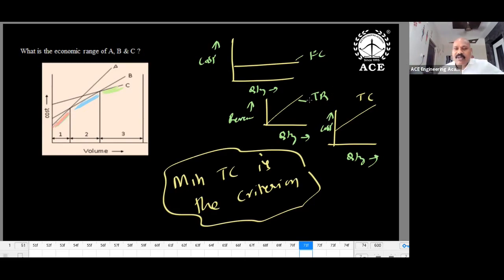Take the example of a 5-star AC, which is really good. It consumes less electrical energy. A 5-star rating means less energy consumption. But the investment for a 5-star AC is on the higher side compared to a 3-star AC. A 3-star AC has less investment, but the operational cost, that is energy consumption, is high. Suppose I have only a 1-star AC, less investment but high expenditure. The same applies here. C has more investment and less expenditure, so when your usage is more, better you go for C.